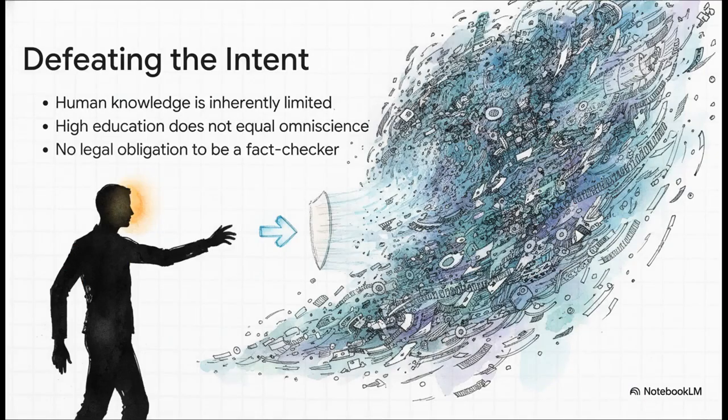Now, in his defense, Dr. Chen argued from a place of epistemological skepticism. That's a philosophical stance, meaning human knowledge is just inherently limited. And ChatGPT actually praised this. It called it a highly effective legal deconstruction of knowing intent. The AI noted that, look, high education absolutely does not equal omniscience. But more importantly, under the law, an ordinary citizen has zero legal obligation to act as a universal fact checker for the entire internet before clicking forward. So without direct evidence of actual malice, that second pillar completely crumbles.